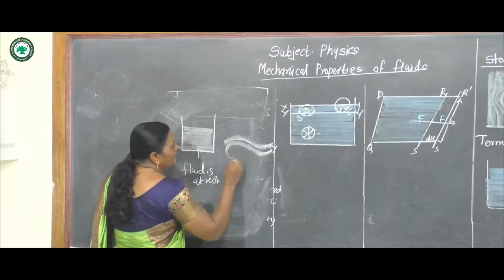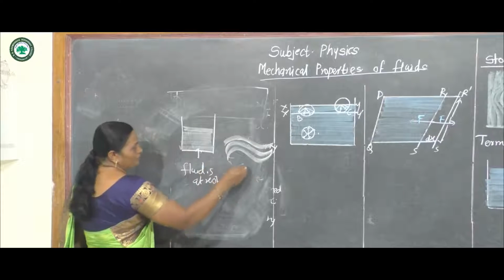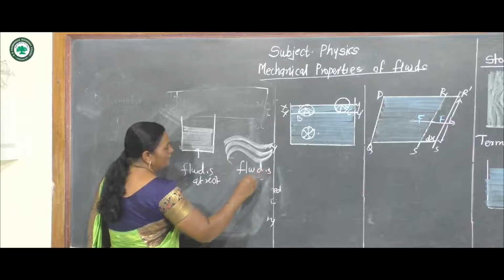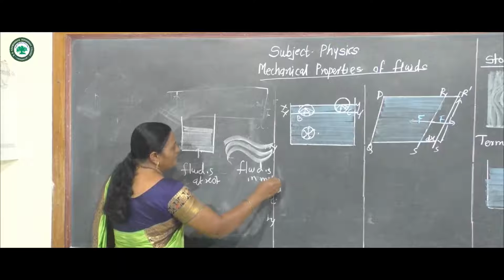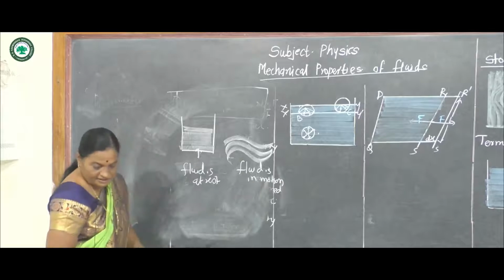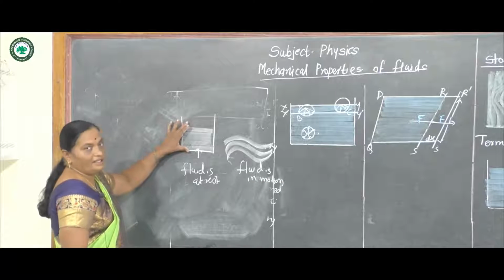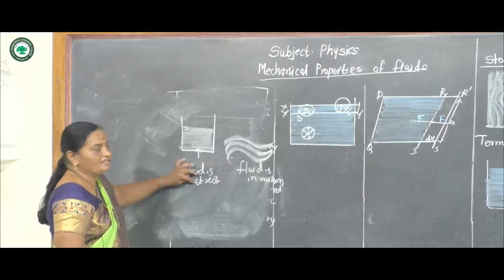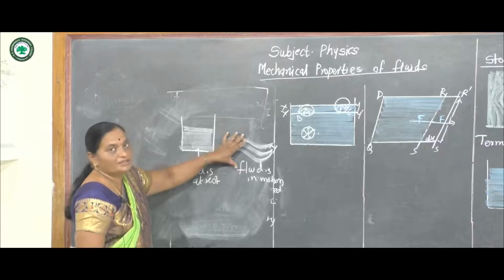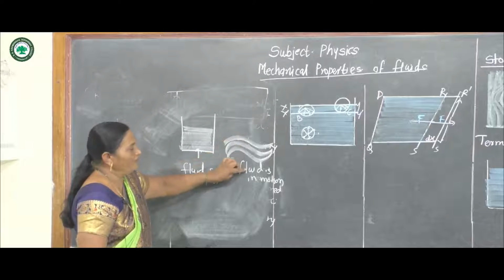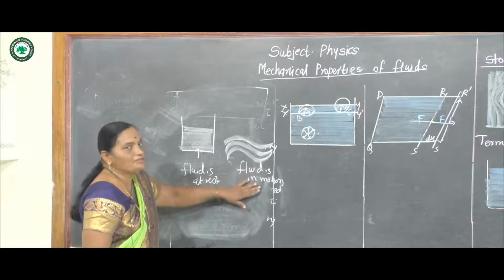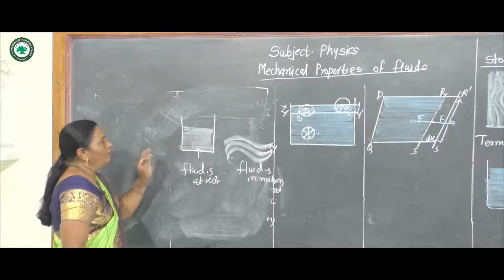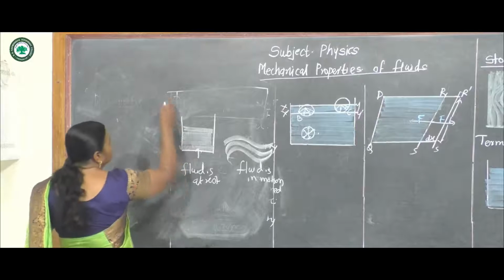In this case the fluid is in motion. Consider these two cases. In the first case, the fluid taken in the container is at rest, and in the river, the fluid is in motion. Now, hydrostatic.